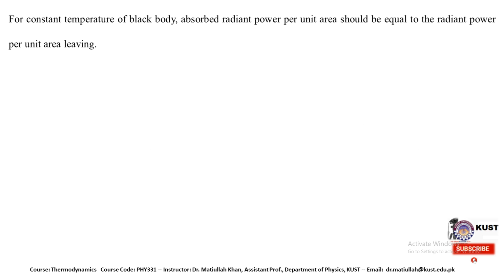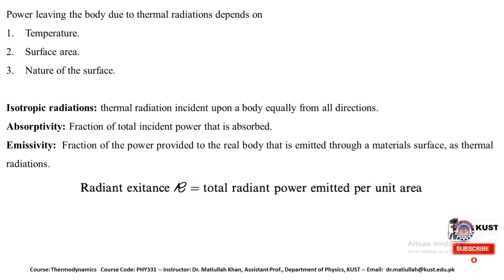In general, the radiation leaving a body depends upon the temperature of the material, the surface area, and the nature of the surface. This is for the general case.